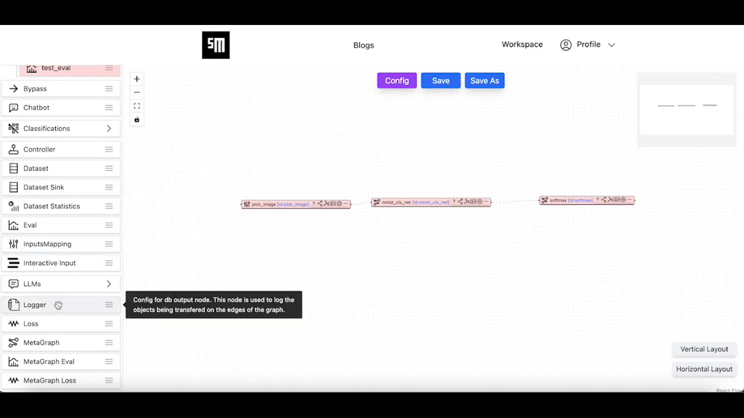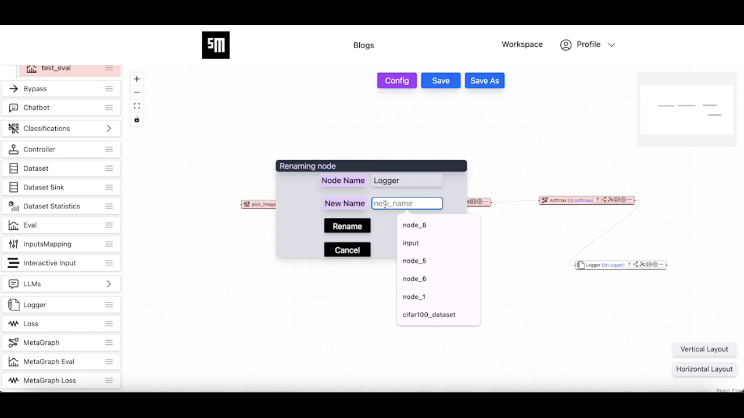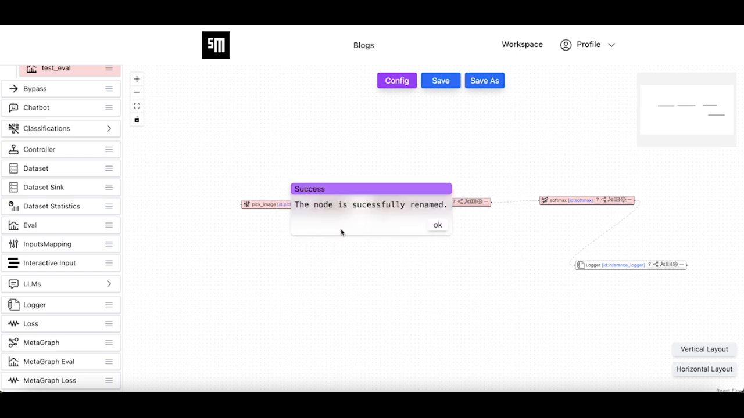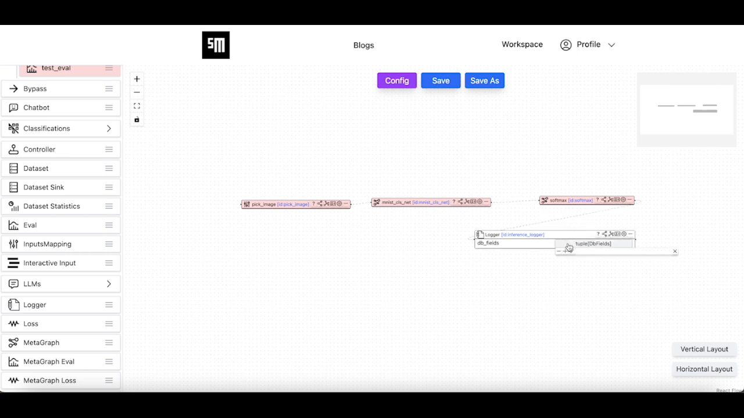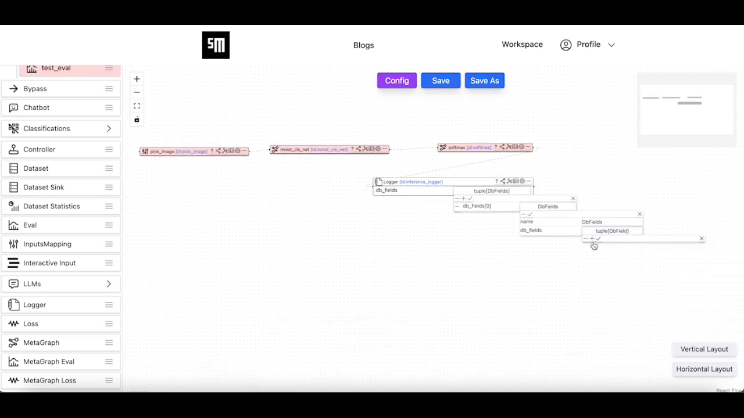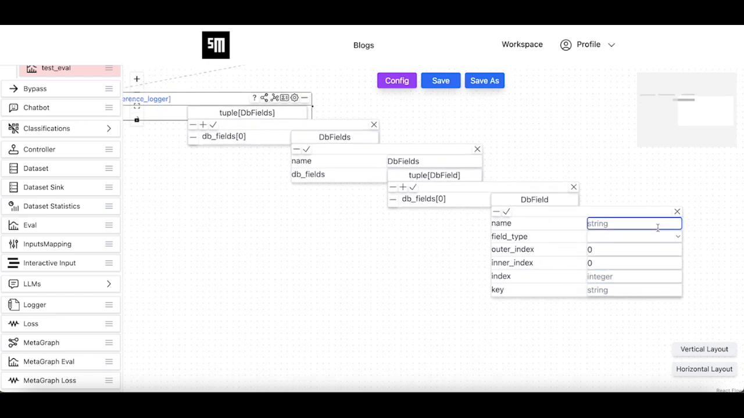Next, we will add a logger node and we attach the softmax node to it so that we will be aware of the predicted softmax by the softmax node. We name it inference logger. We added DB fields corresponding to the incoming edge from the softmax node. We added a DB field config to log the predicted softmax.